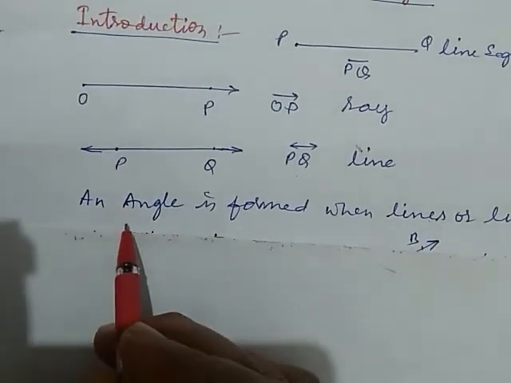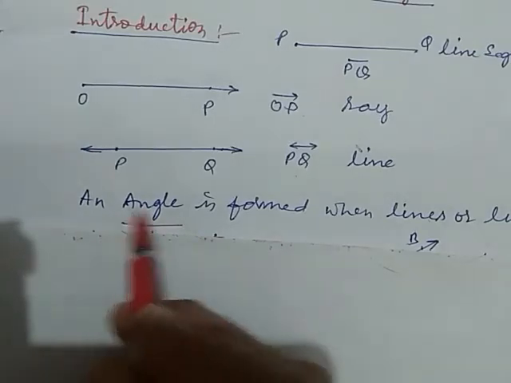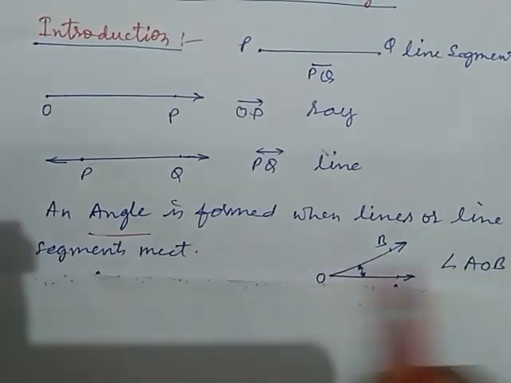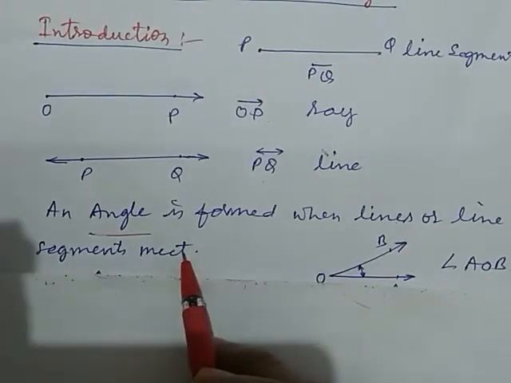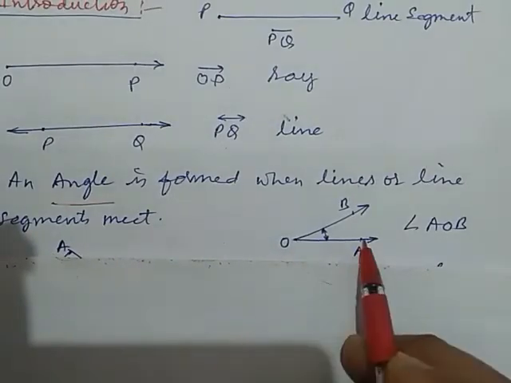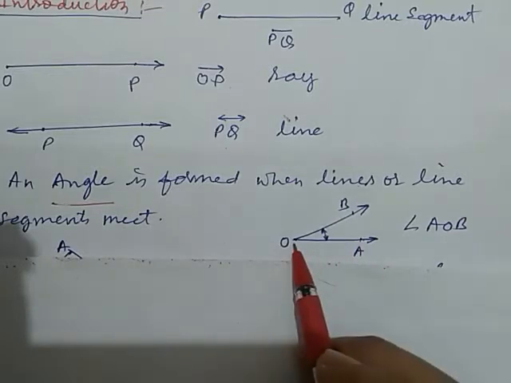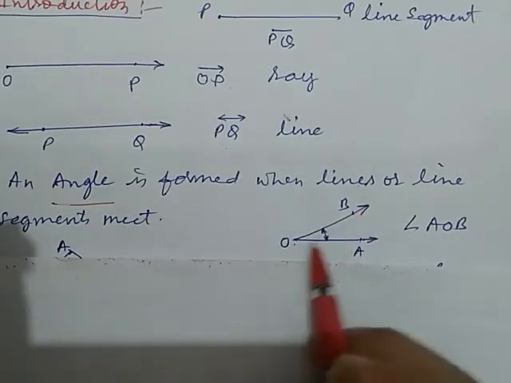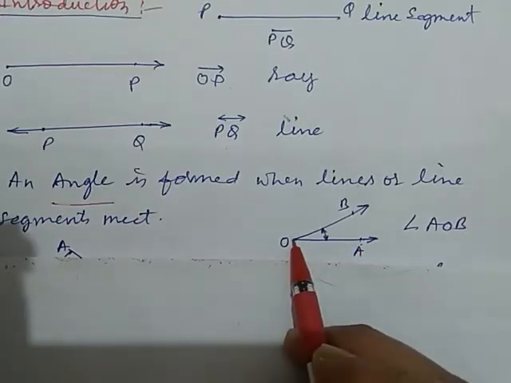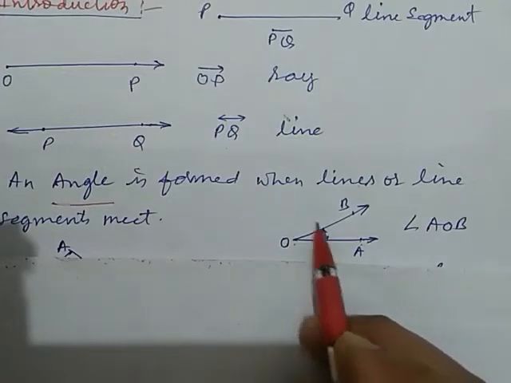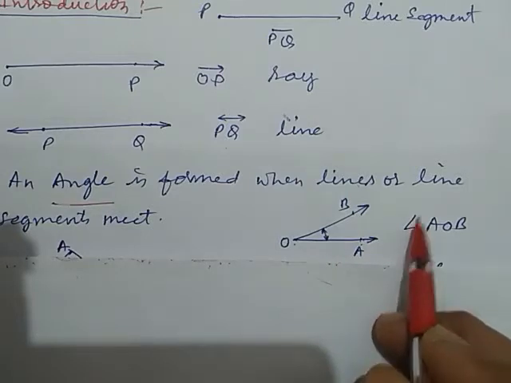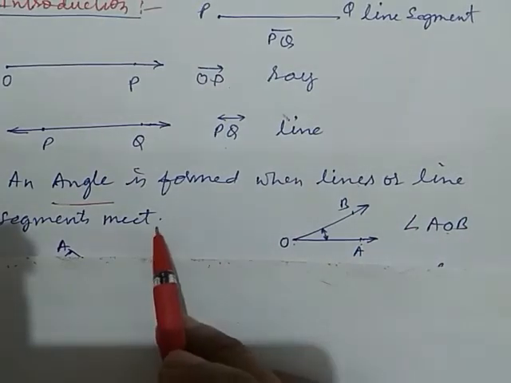Now we introduce angle. What is an angle? An angle is formed when lines or line segments or rays meet at a point like that. Here OA is a ray and OB is also a ray. They can be line segments. They are meeting at this point O. So they form an angle AOB and it is represented as angle AOB. This is our angle.